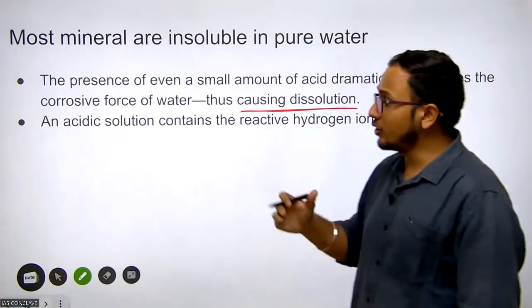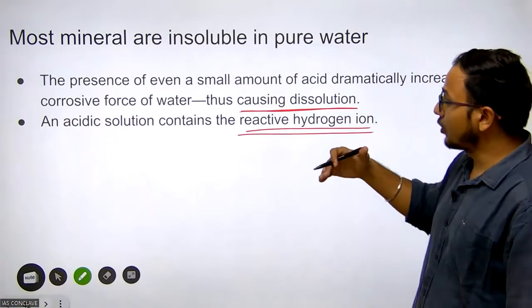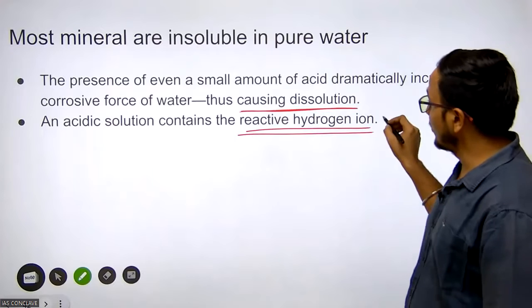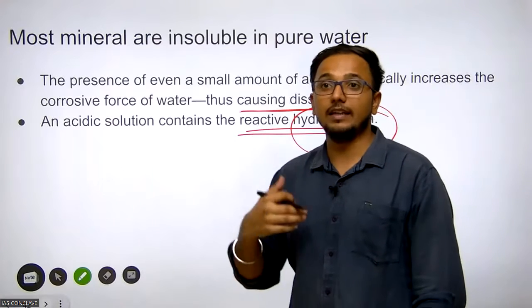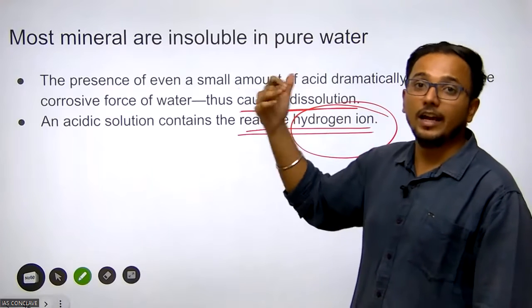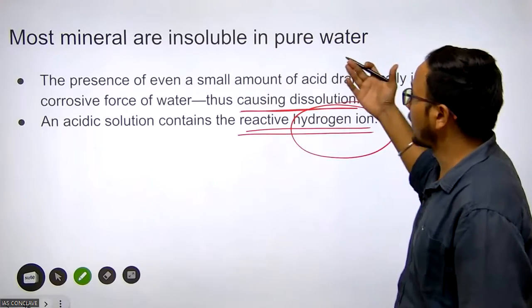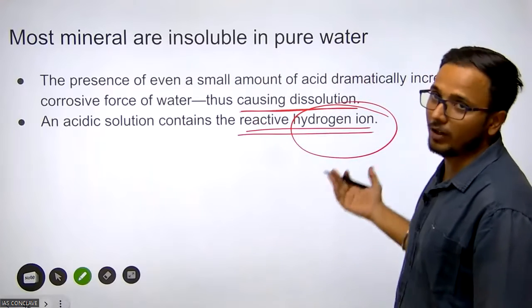Acidic solutions contain reactive hydrogen ions. So how does the corrosive force of water increase? Because of the presence of the hydrogen ions, the corrosive force of the water increases dramatically, and this is how dissolution took place in acidic water rather than in pure water, because most minerals are insoluble in pure water, but most minerals are soluble in acidic water.